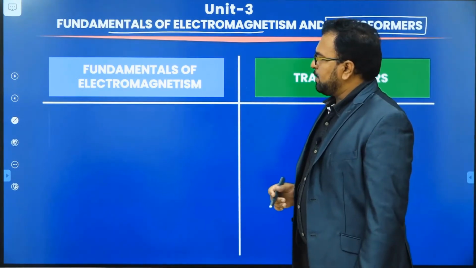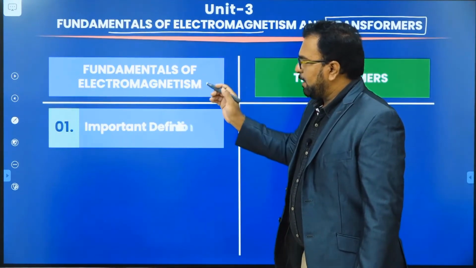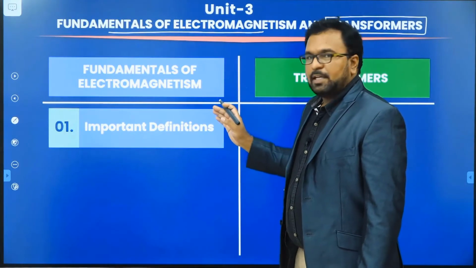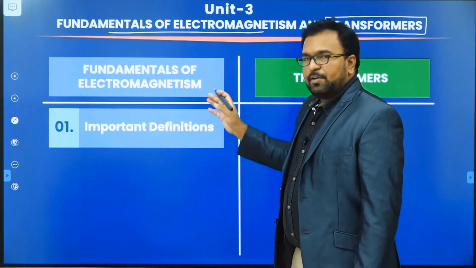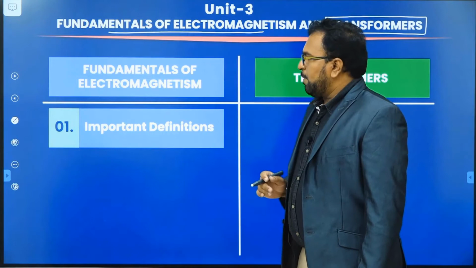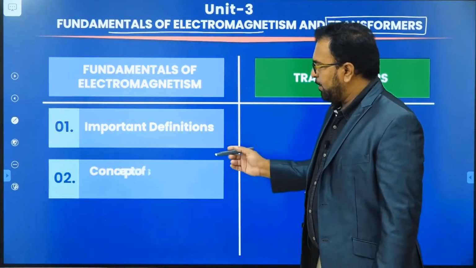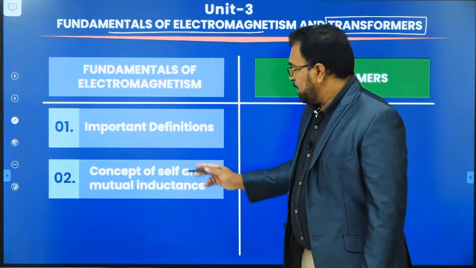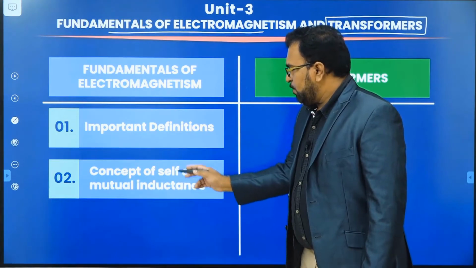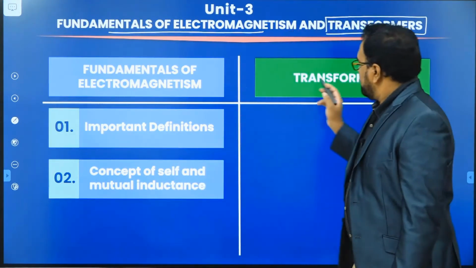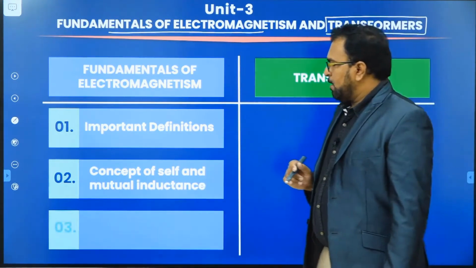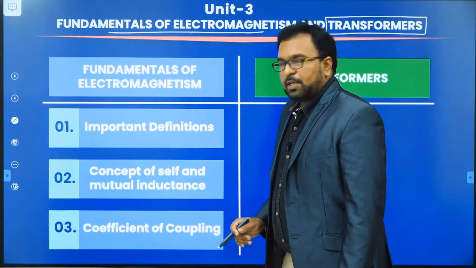Coming to electromagnetism, first we are going to study the important terminology or important definitions that are involved in electromagnetism. Next, we are going to study the concepts of self-inductance and mutual inductance, which we are going to apply to study the transformers. Finally, we are going to study the coefficient of coupling.